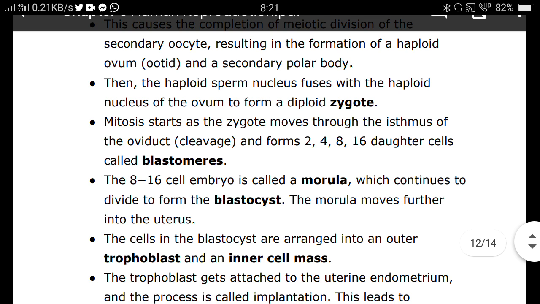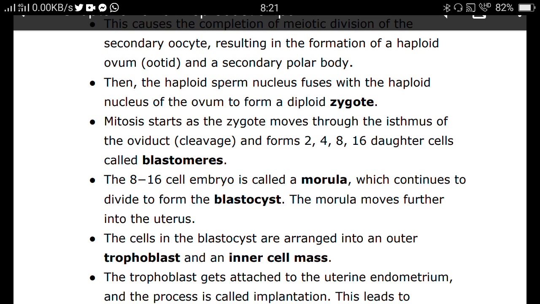The embryo with 8 to 16 blastomere is called morula.